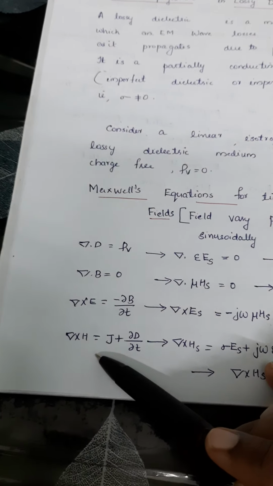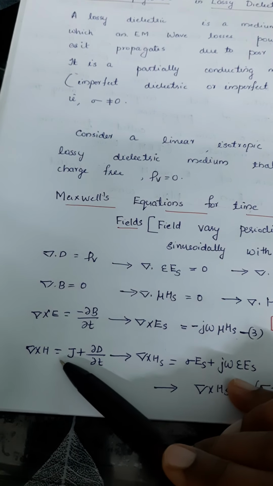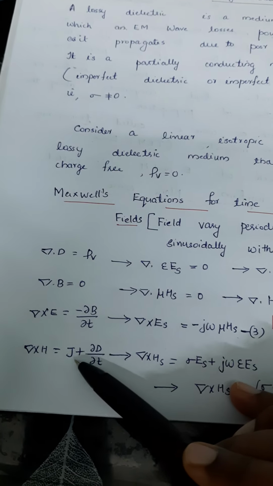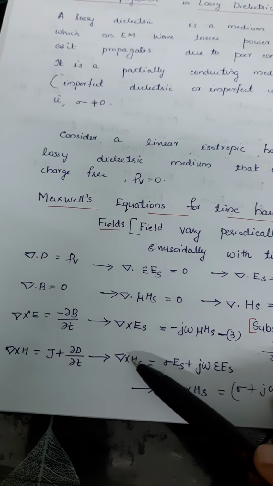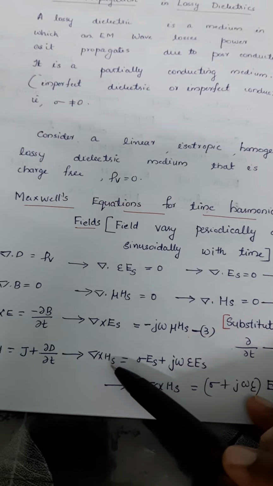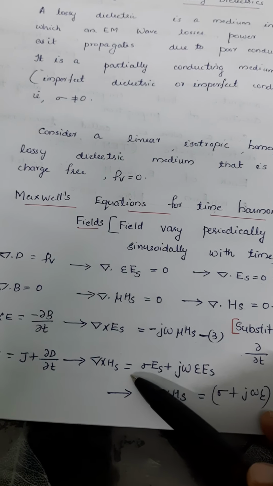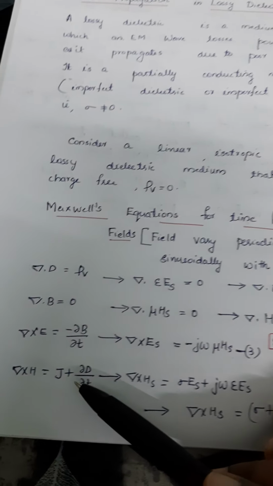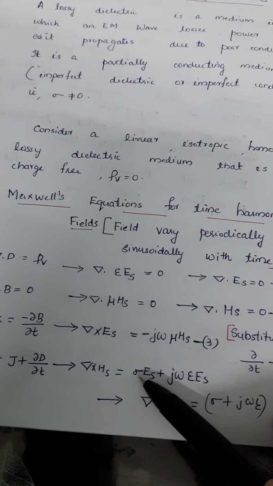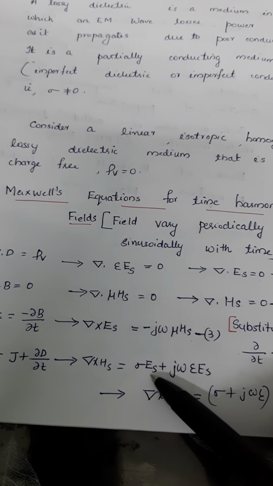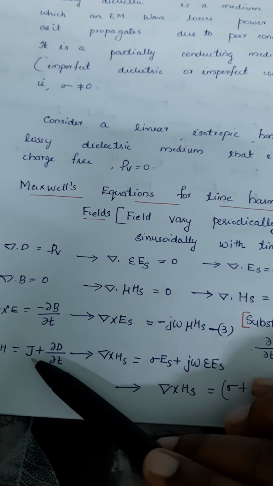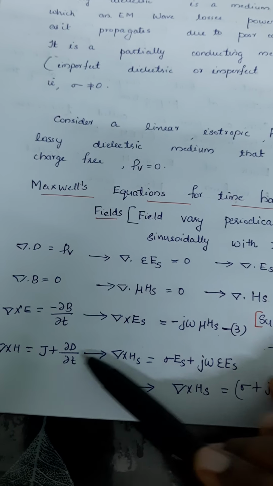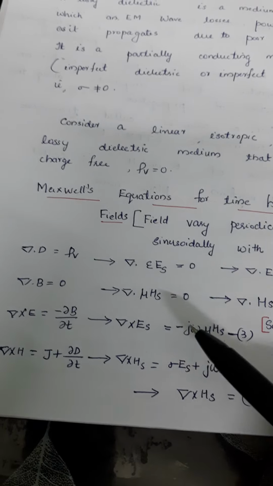Then our fourth equation is del cross H is equal to J plus dou D by dou t. This equation becomes del cross H of s equal to, instead of J, we can substitute sigma E of s, since J is the current density and it can be represented as sigma E of s.